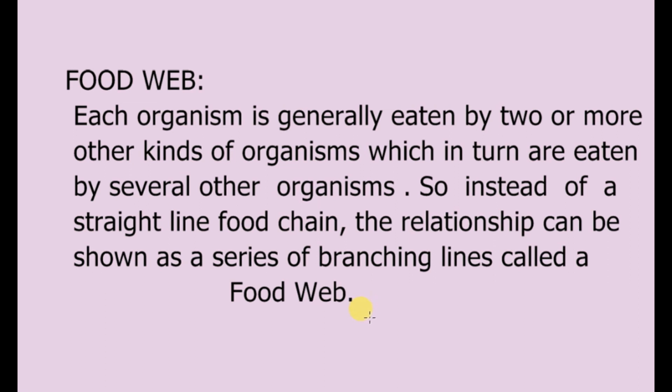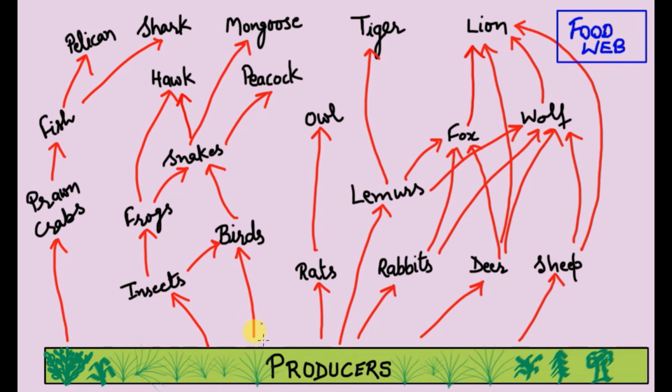Let's take one more example of a food web. This is a food web. Producers are occupying first trophic level. These producers may be of various types. A variety of organisms may feed on the plants, like insects or birds or rats or rabbits or deer or sheep or lemurs. All these organisms can feed on producers. But if these are aquatic plants, then these may be eaten by the prawns or crabs also.